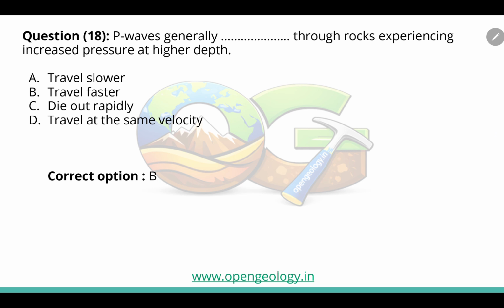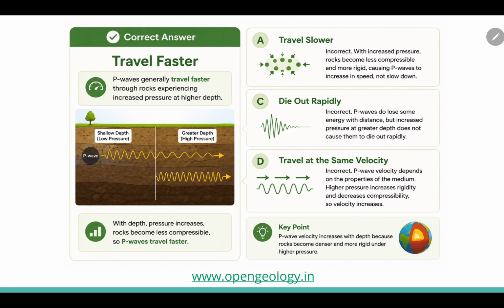How do P waves generally travel through rocks experiencing increased pressure at higher depth? Option A is travel slower, option B is travel faster, option C is die out rapidly, option D is travel at the same velocity. So here the correct option is travel faster. P waves generally travel faster through rocks experiencing increased pressure at higher depth.